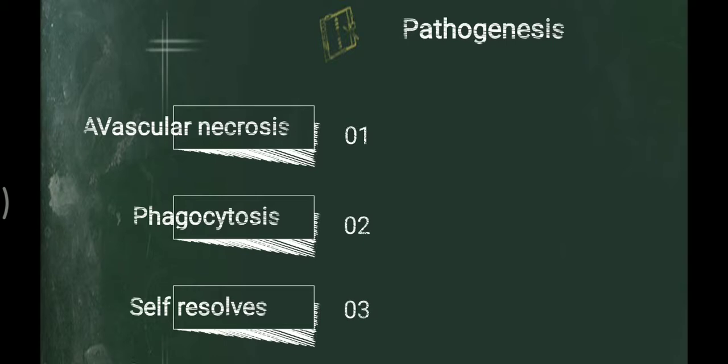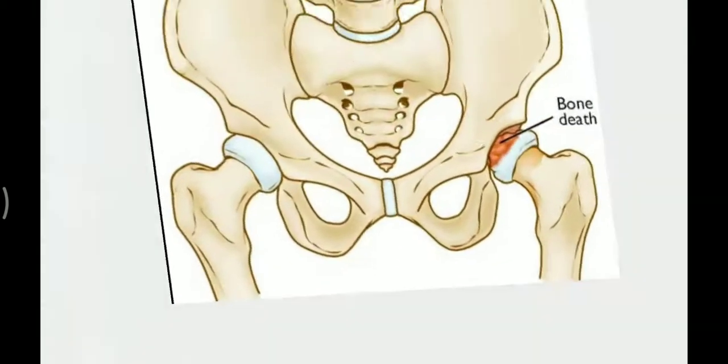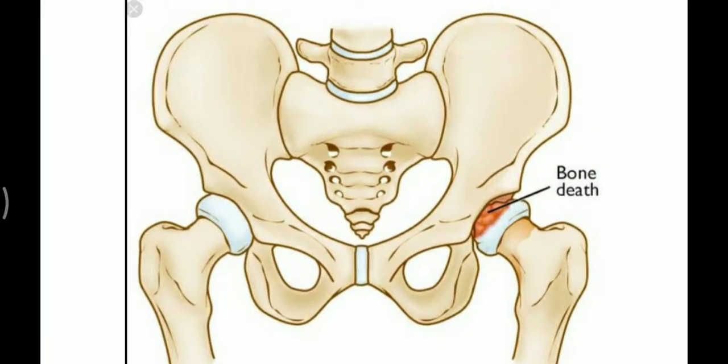Occasionally, in some cases it self-resolves as the remodeling of the bone initiates. As bone remodeling starts, new bone replaces the necrosed bone, and with time normal functioning of the joint is gained.